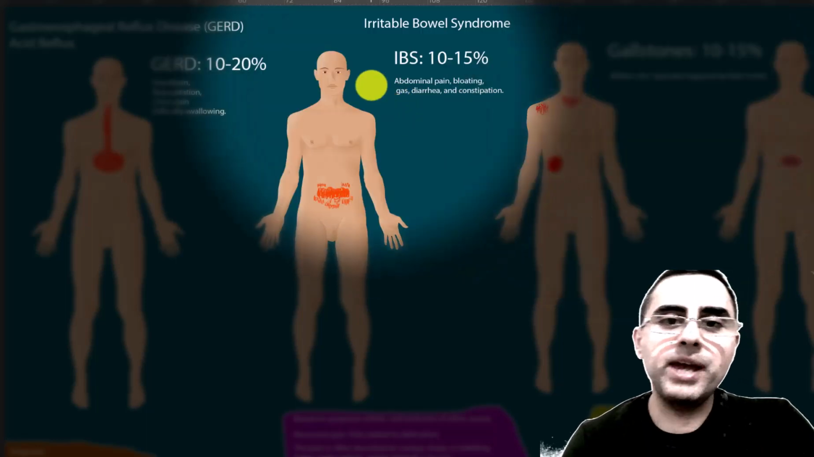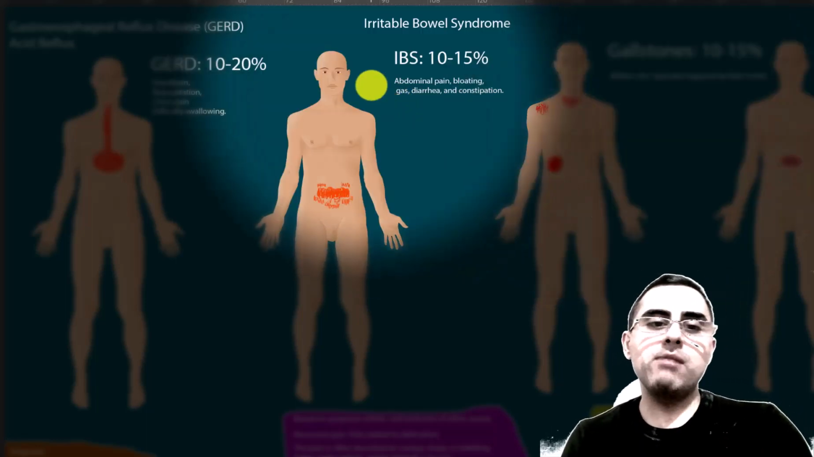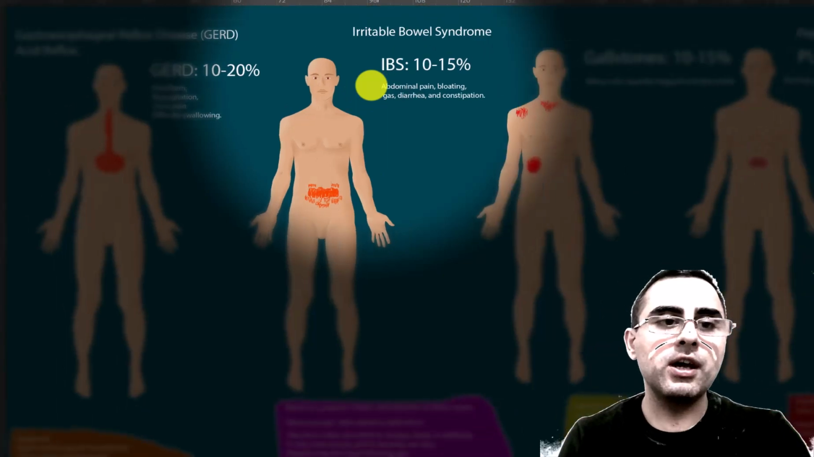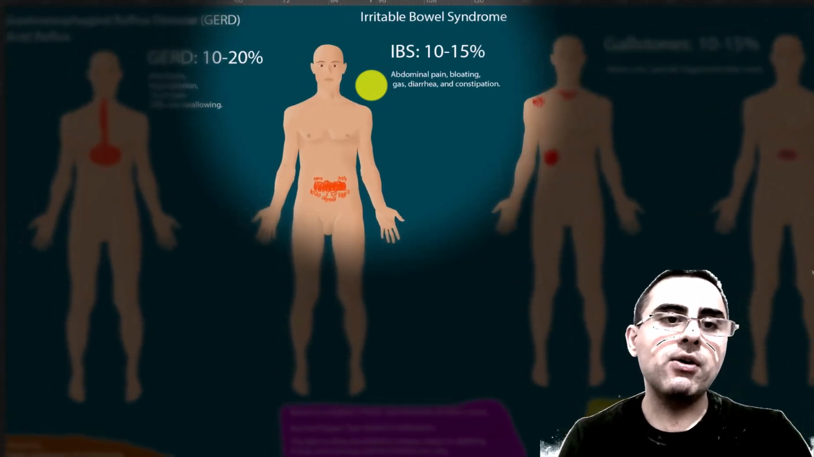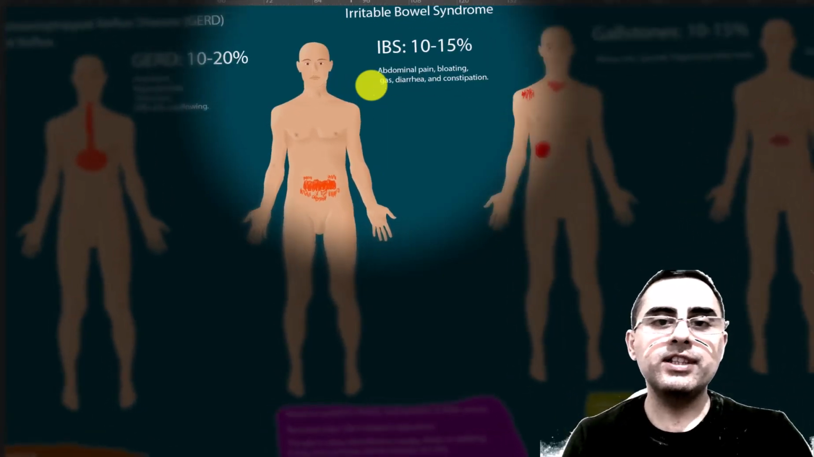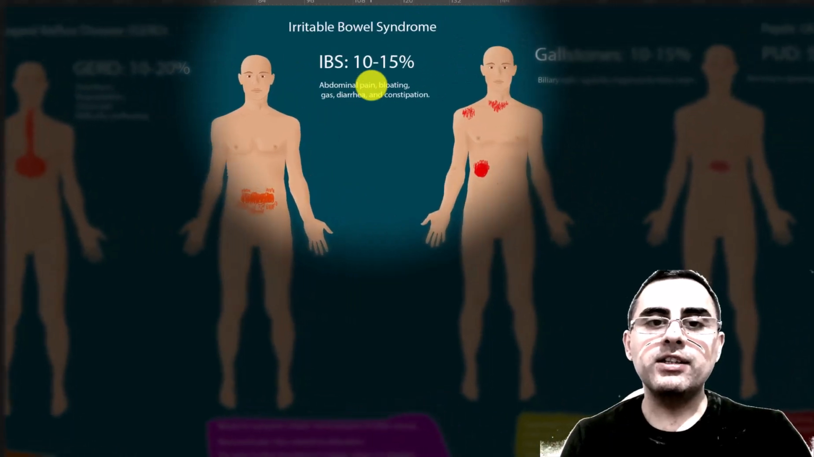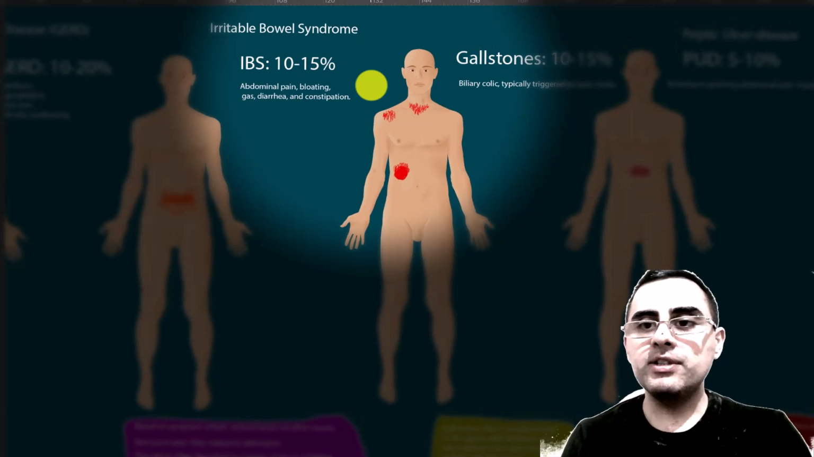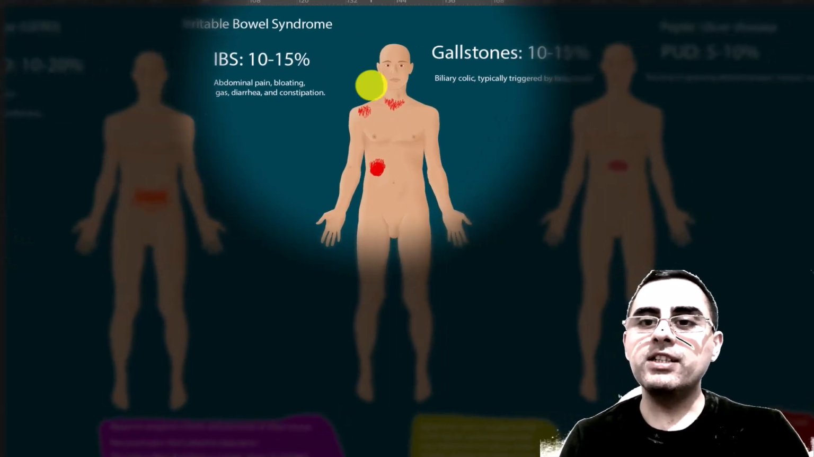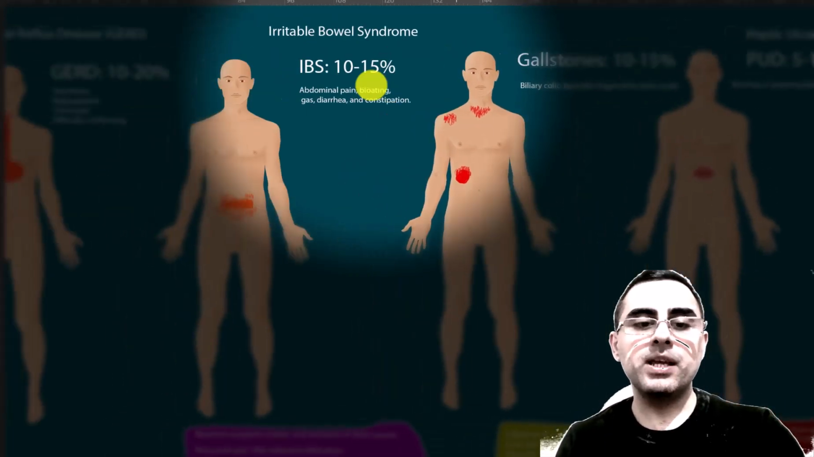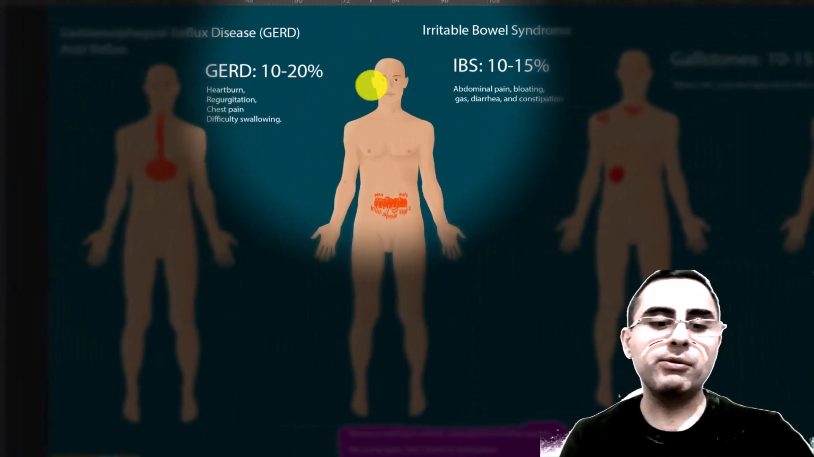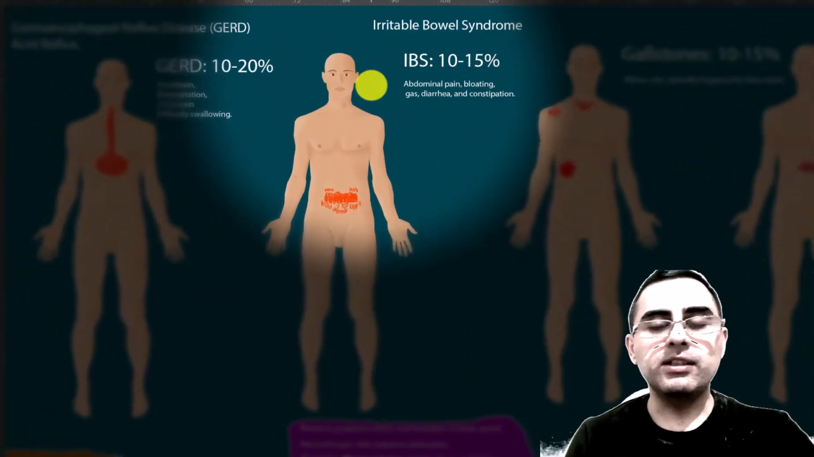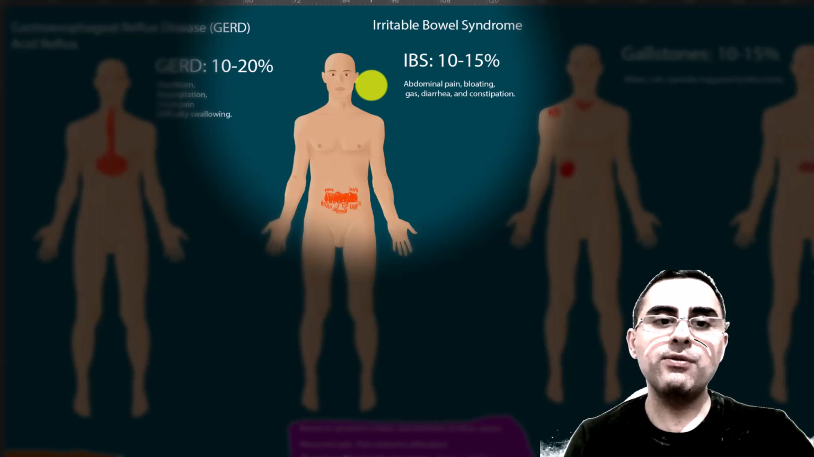Chronic abdominal pain has four most common causes. First is GERD, or gastroesophageal reflux disease. Second is irritable bowel syndrome. Third is gallstones. And fourth is peptic ulcer disease. We will discuss symptoms, differences, and treatment of each disease.